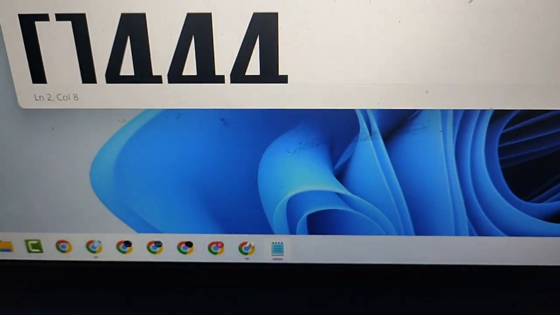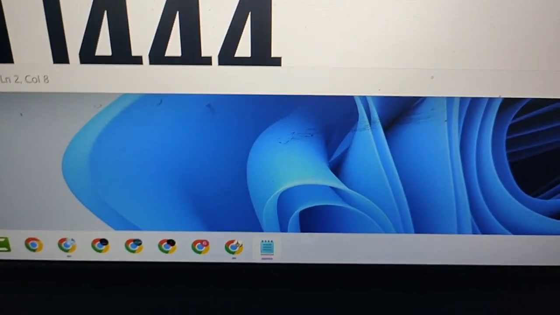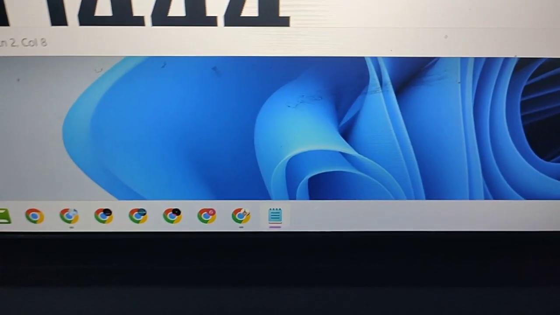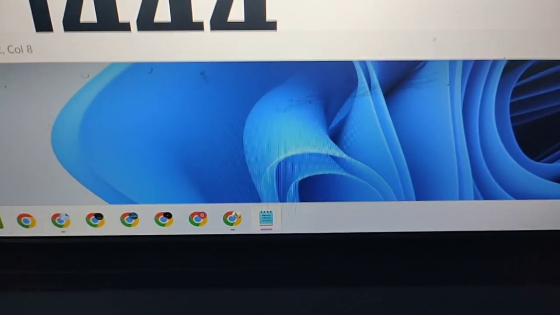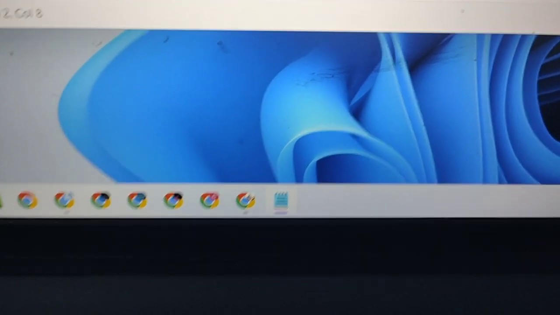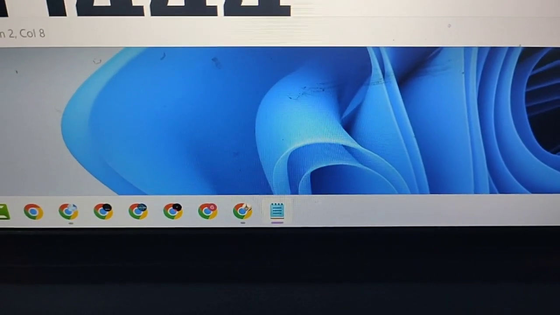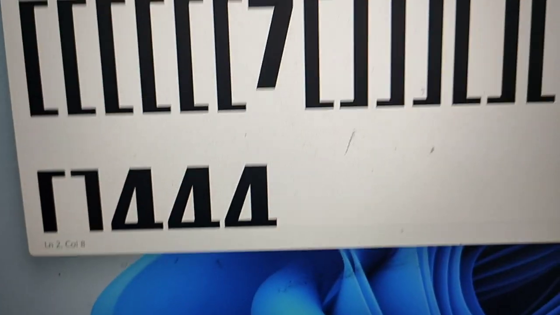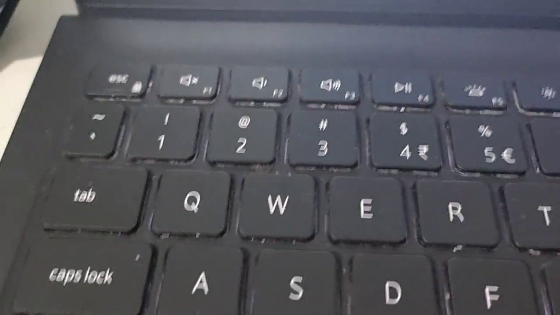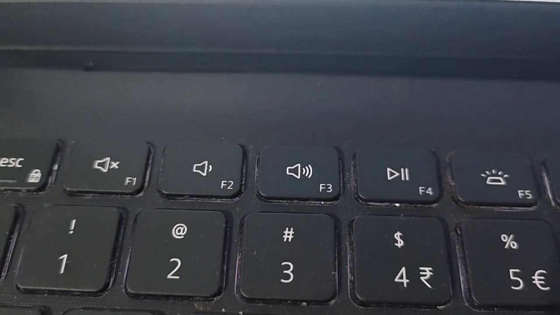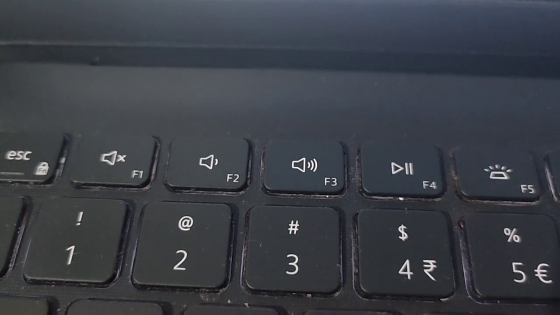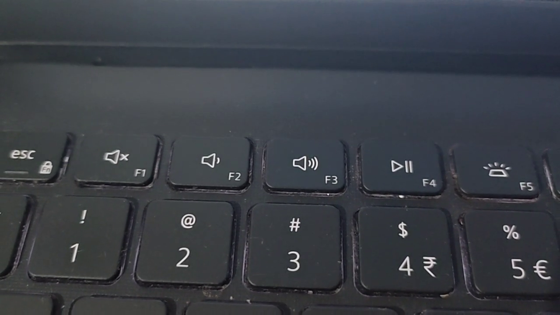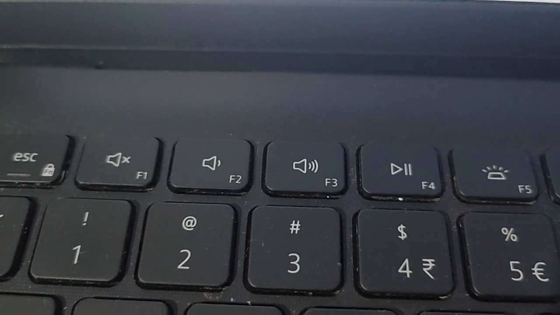Hello friends, in this video I will show you how to increase or decrease volume using keyboard. So guys, if you play on any browser or any video player on your Windows system, here you will see on the top line of the keyboard some icons of a speaker. So F1, you will see the speaker, it will make it silent.